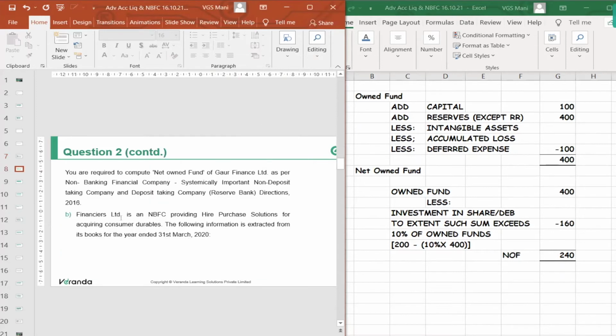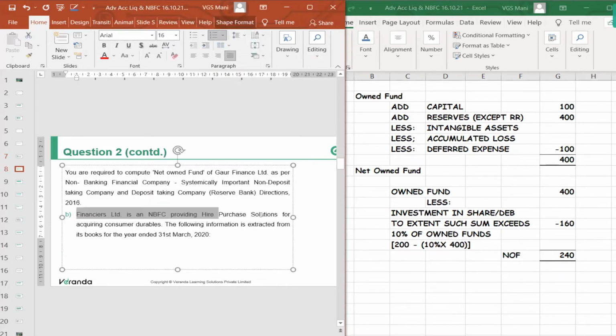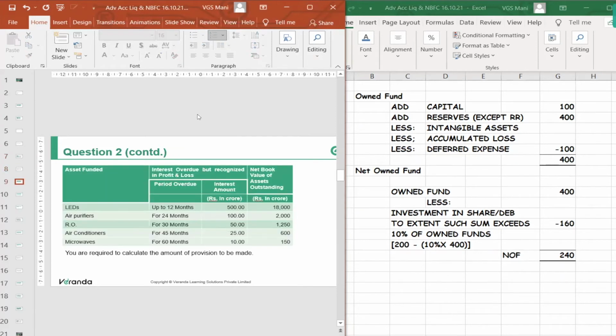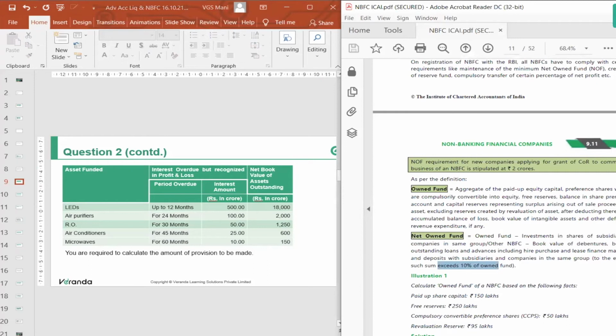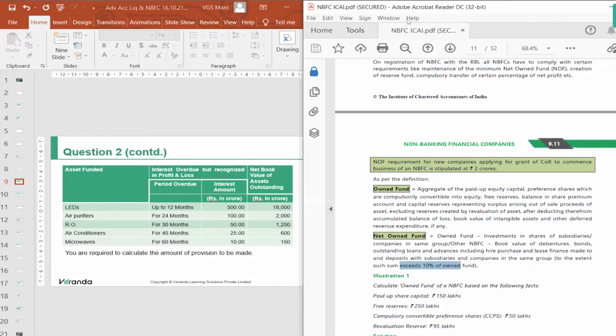Next, Financiers Limited is an NBFC providing hire purchase solutions for acquiring consumer durables. The following information is extracted from its books for the year ending 31st March. Assets funded: LEDs, air purifiers, RO, air conditioners, microwaves. Overdue period, interest amount, net book value. You are required to calculate the amount of provision to be made. For hire purchasing and leasing assets, there are some prudential norms we have.